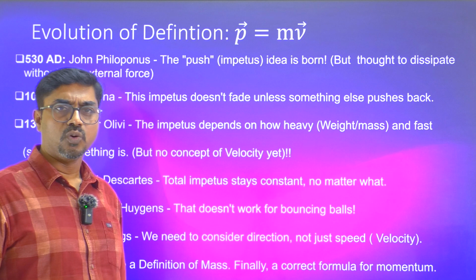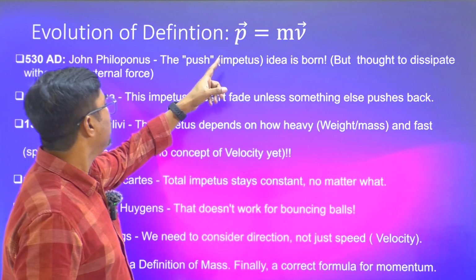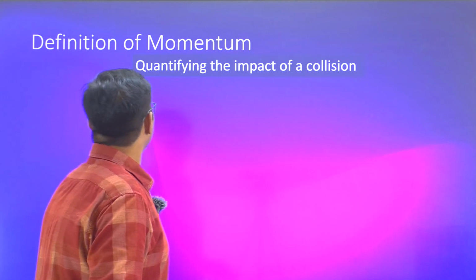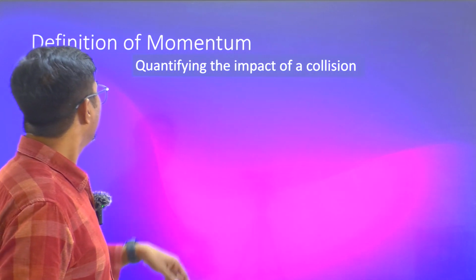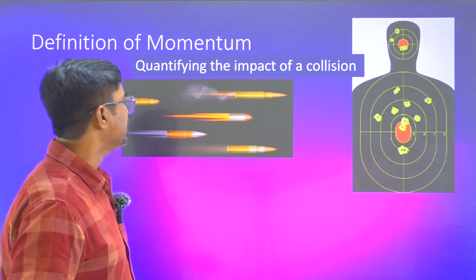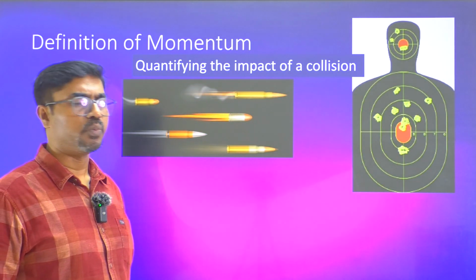That formula that we know in classical mechanics, P bar equals m into V bar, has evolved that way. So the definition of momentum is a qualifying property of the impact of collisions. Let's try to understand how this definition has been proposed.